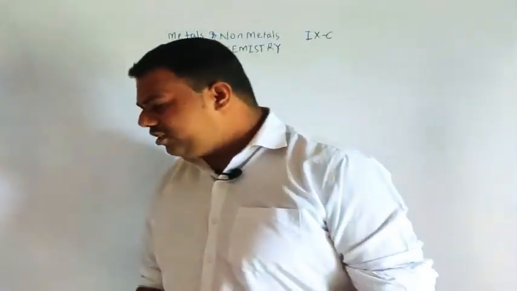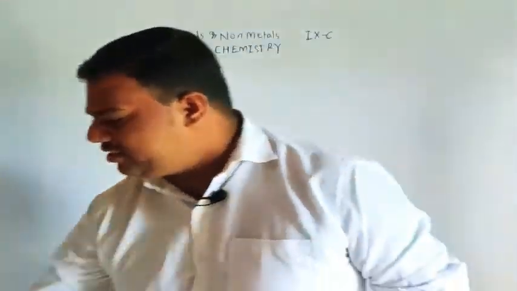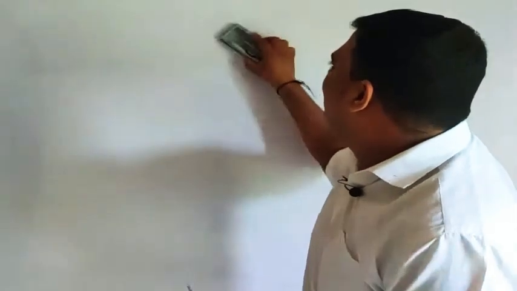See here, what are the activity series and the reactivity series? For that we require more space.